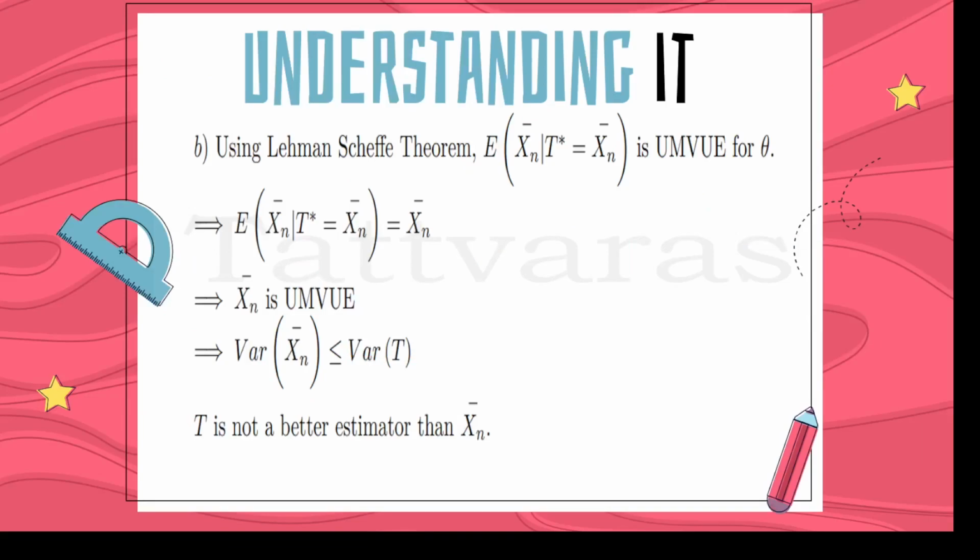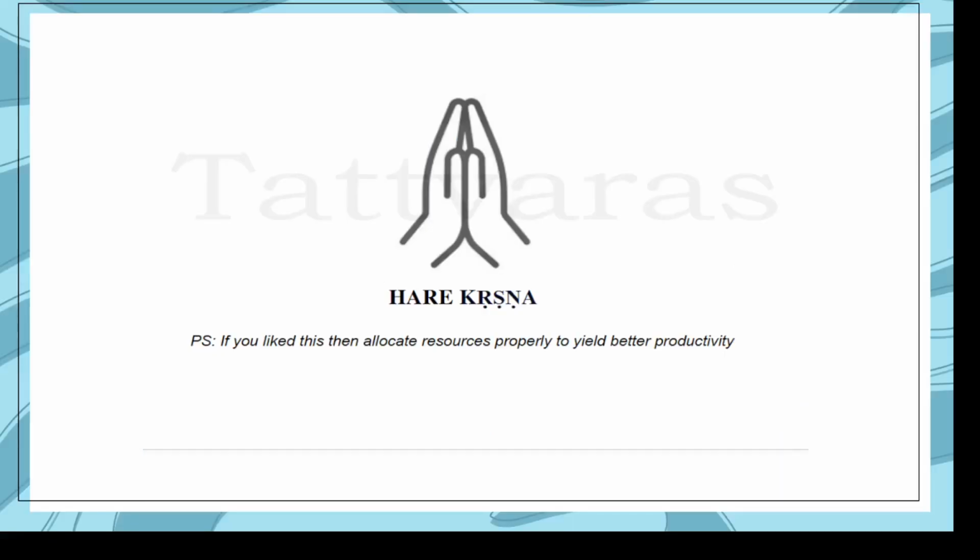Using the Lehmann-Scheffe theorem, we can write the expectation of Xn bar given T star equal to Xn bar is the UMVUE for theta. Also note that the expectation of Xn bar given T star is Xn bar itself, because it is given, and thus it is a constant and the expectation will not take place. And thus Xn bar is the UMVUE, using the Lehmann-Scheffe theorem. Thus it has the least variance, and so the variance of Xn bar is less than or equal to the variance of T. And thus T is not a better estimator than Xn bar regarding the variance.